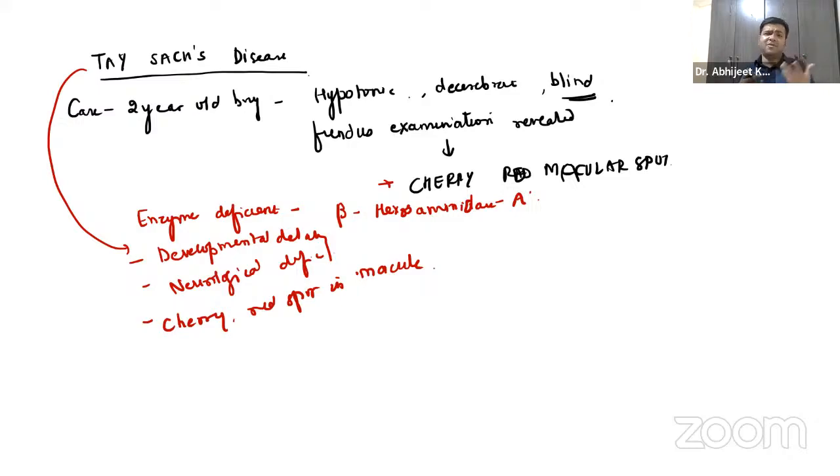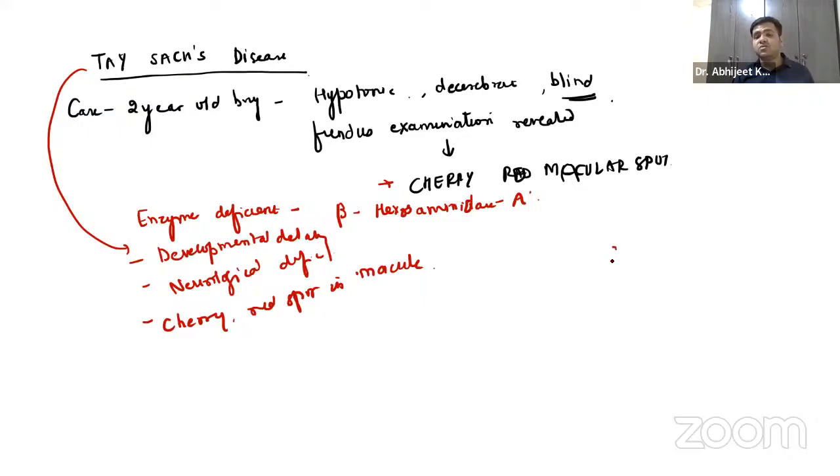If we talk about Sandhoff disease, these features will be present. But in addition to these features, how to differentiate between Tay-Sachs and Sandhoff? Sandhoff is basically the deficiency of beta hexosaminidase A and B both. These clinical features you will see in Sandhoff and Tay-Sachs both.